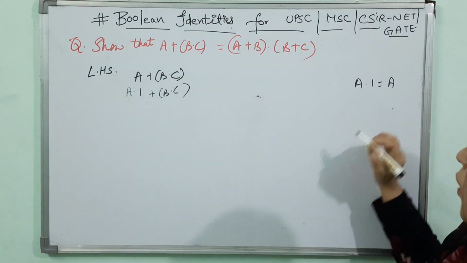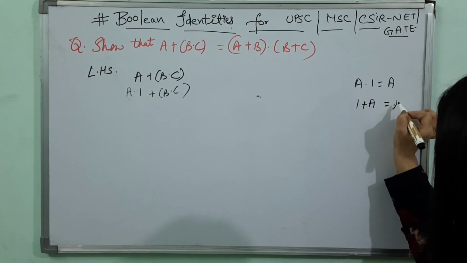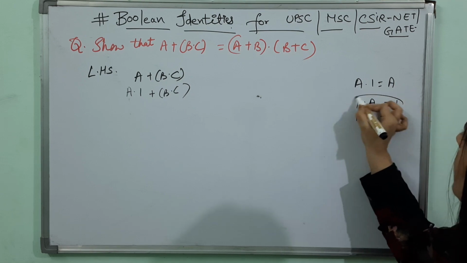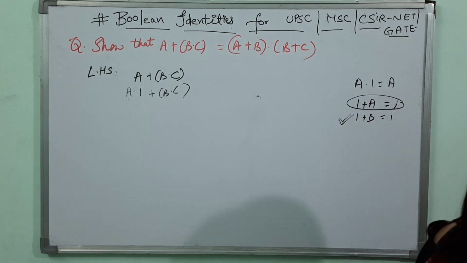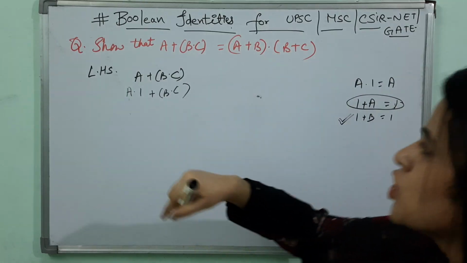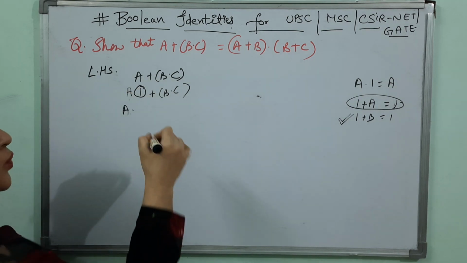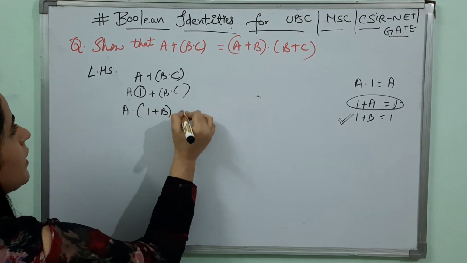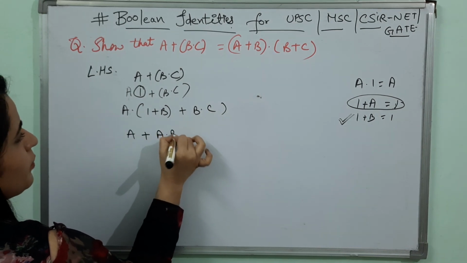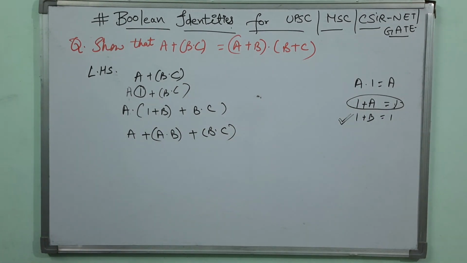Clear? Now as we know that 1 plus a is equal to 1. If I write 1 plus b is equal to 1, I am just taking this as per the question. So a into 1 plus b, dot c. So a plus a dot b plus b dot c.